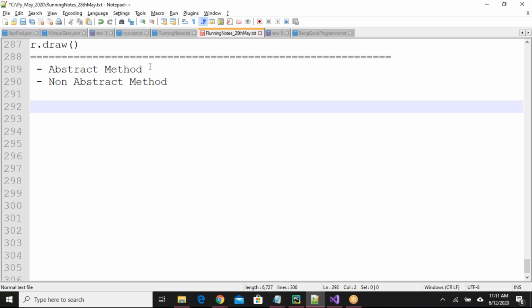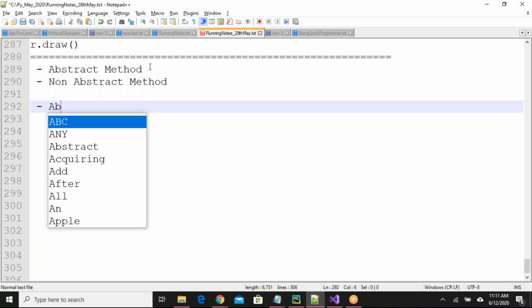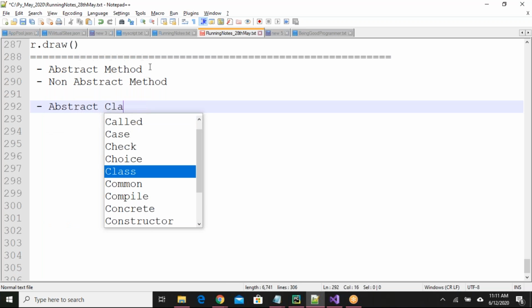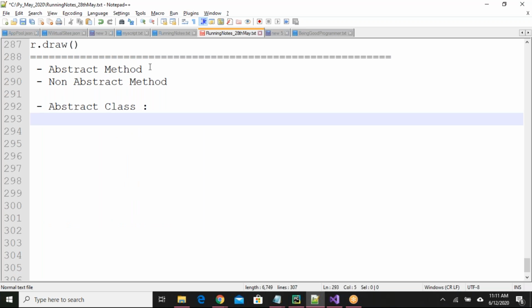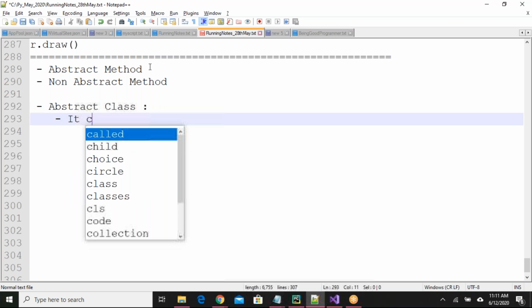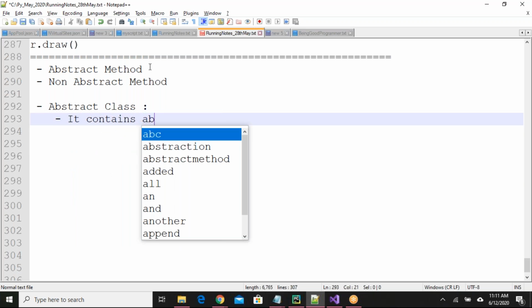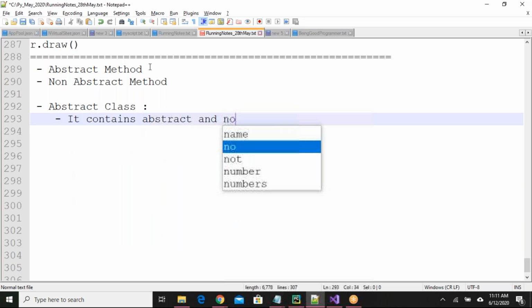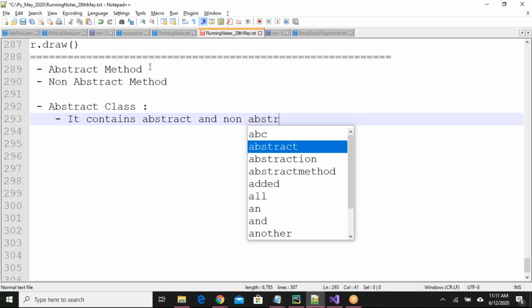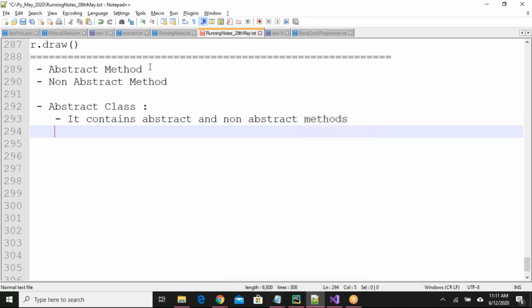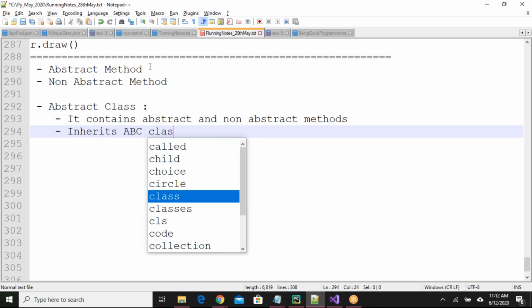Next thing you need to understand is the abstract class. It contains abstract and non-abstract methods. An abstract class inherits the ABC class.